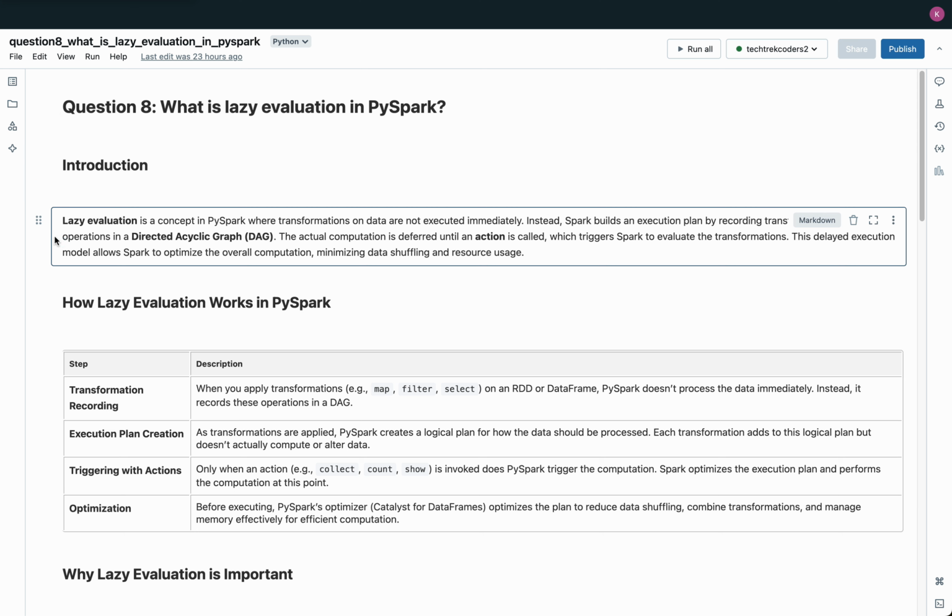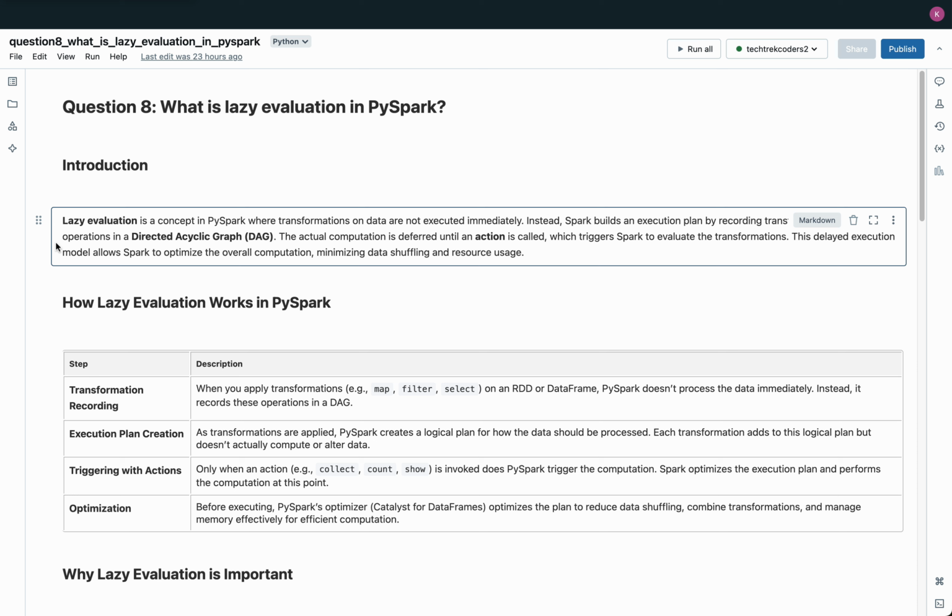Introduction. Lazy evaluation is a fundamental concept in PySpark that influences how data transformations are processed. In PySpark, when you apply transformations like map, filter, or select, these operations are not executed immediately. Instead, Spark takes note of each transformation and builds an execution plan. This plan is organized as a series of operations in a directed acyclic graph, or DAG, which records the dependencies between each transformation. Actual computation is delayed until an action like count, collect, or save is called on the data.